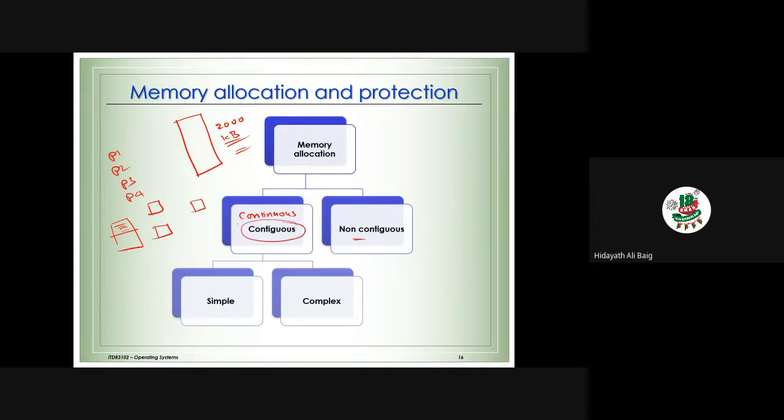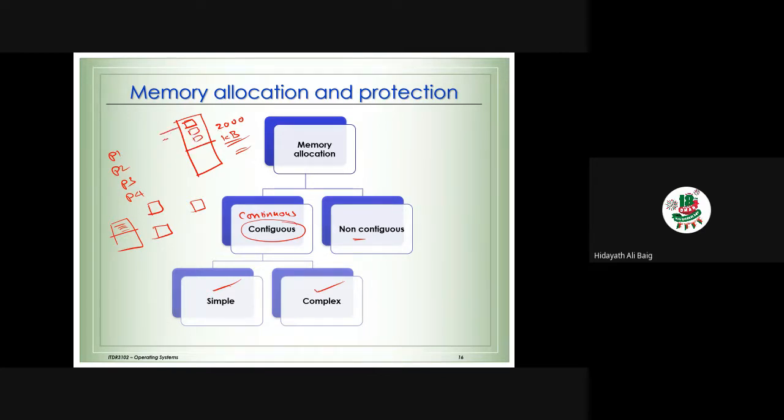In contiguous memory allocation also, there are 2 methods. One is a simple method. The second one is a little bit complex method. So what is that? First of all, the process wants memory. How can we give the memory? First method, contiguous. We need to give the memory to the process continuously. So process 1 will be given continuous memory locations.